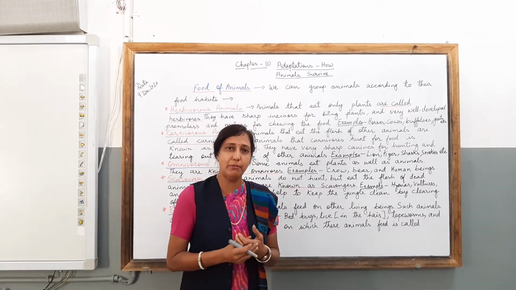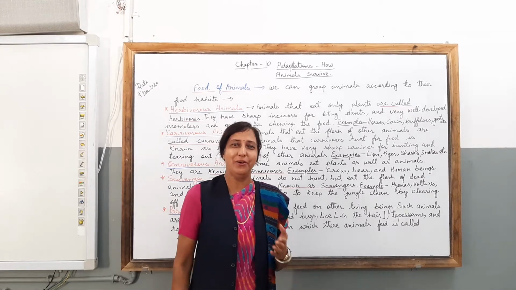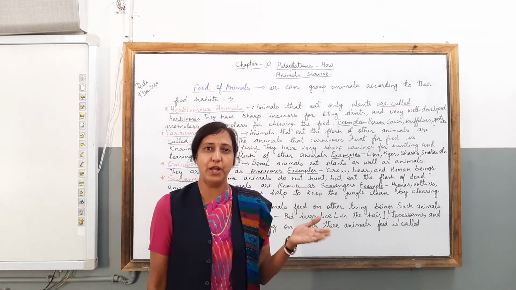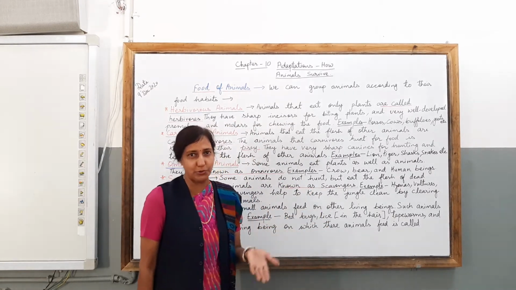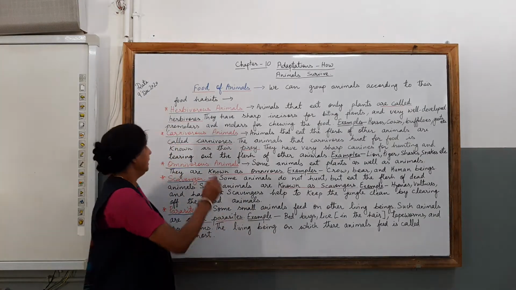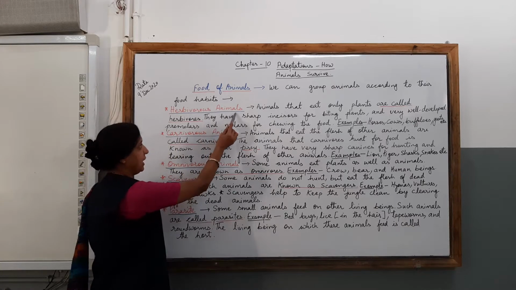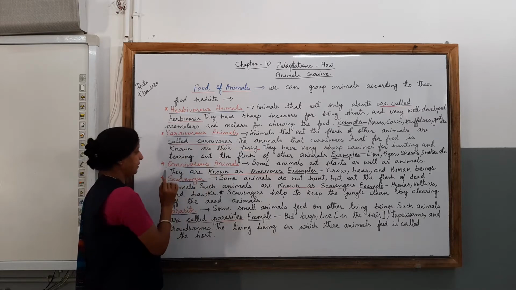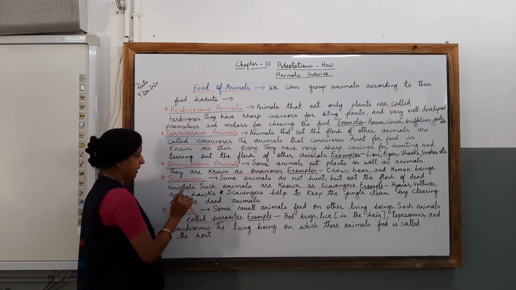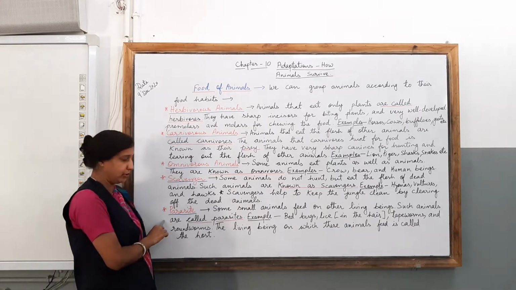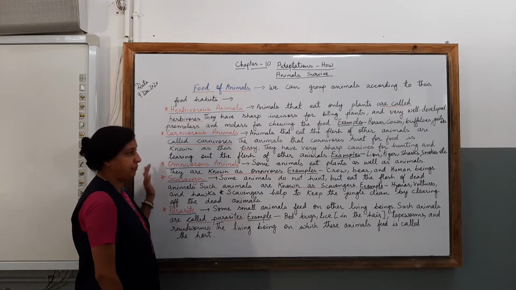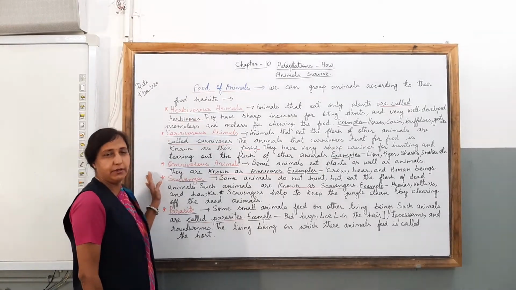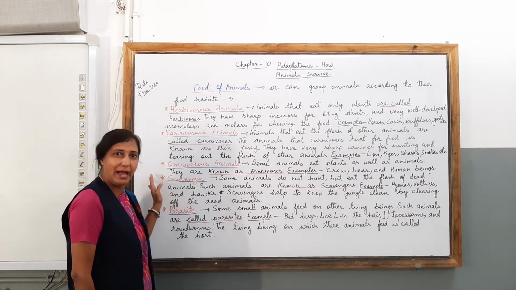As you know, children, some animals are flesh-eating animals and some are only eating plants. So we will be dividing them according to their food habits. Let us see what kind of groups we are going to study today. The first group is herbivorous animals, the second one would be carnivorous animals, then omnivorous animals, then scavengers, and lastly we will study about parasites. Children, I have prepared the board for you to make you understand the kinds of groups divided in animals according to their food habits.